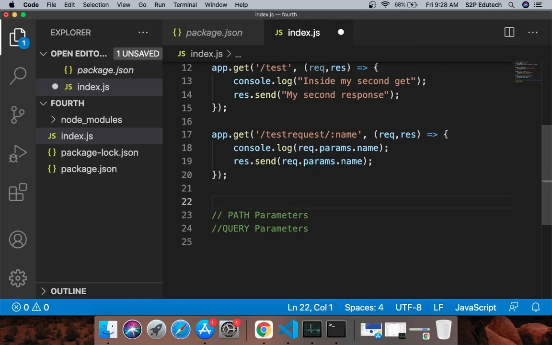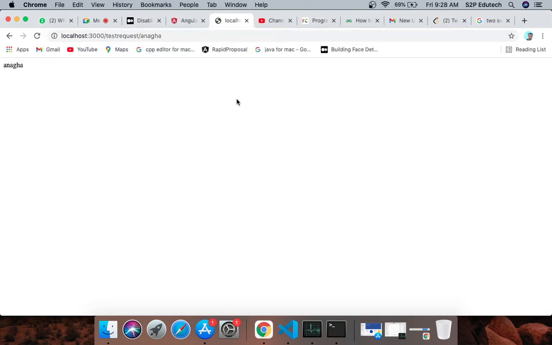Right, let us create one more. I'll say app.get, or what I can also do is instead of Gandhar I can say Anagha, and I'll run it. So what I'll get back is Anagha. So what it means is the path till test request is static. This is some data which we are passing, right, and whatever data we pass, we are getting that data back in our response. What is this? This is called path parameters.